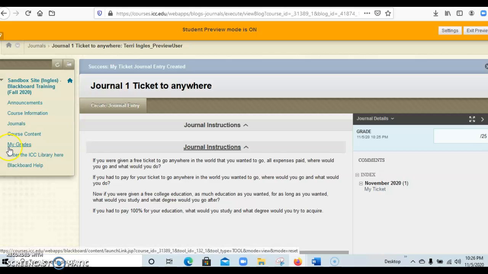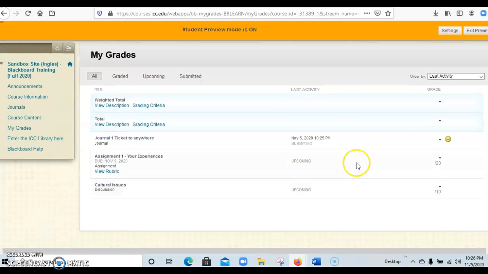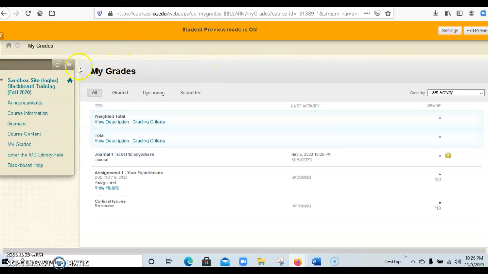Once it's graded, you'll be able to go to My Grades, and you'll also be able to see the points for that journal, and you'll be able to see that there are comments. It'll say comments, and you can click on the comments and read those there. So that's how we do journals.